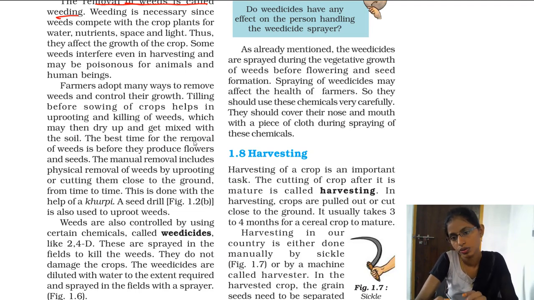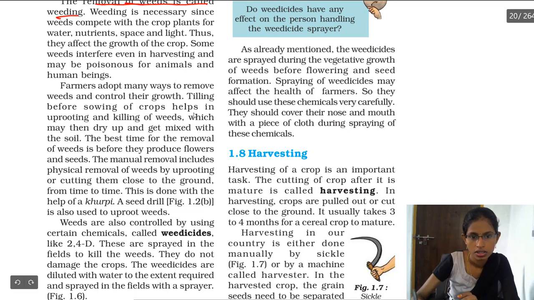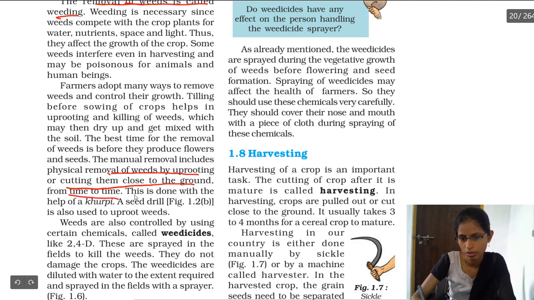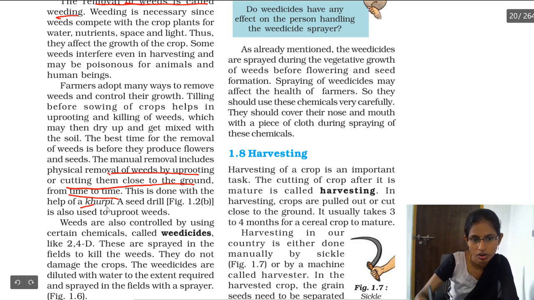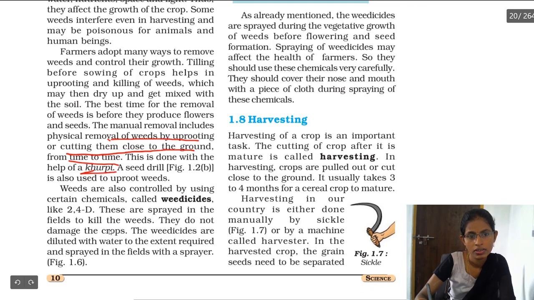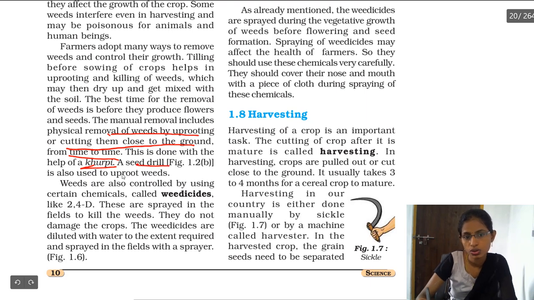The traditional method of removing weeds is uprooting or cutting them close to the ground from time to time, from week to week or every 10 days. This is done with the help of an implement called khurpi, okay? And a seed drill is also used to remove these weeds, okay?